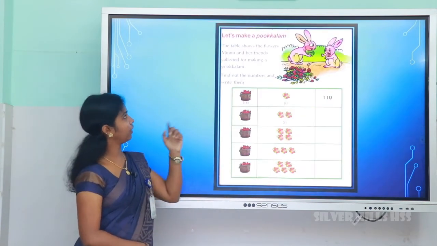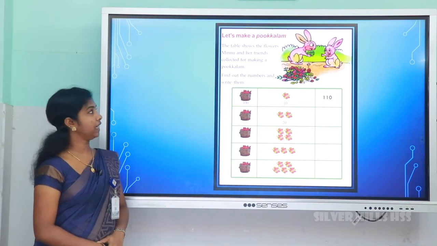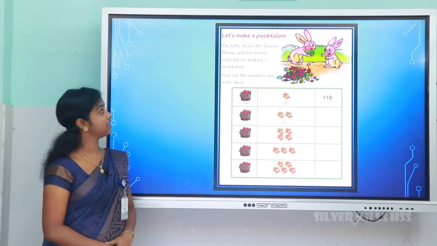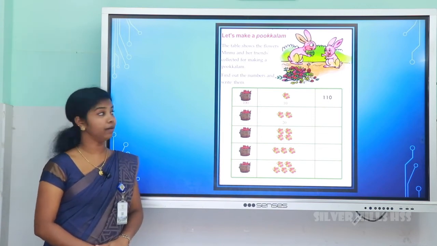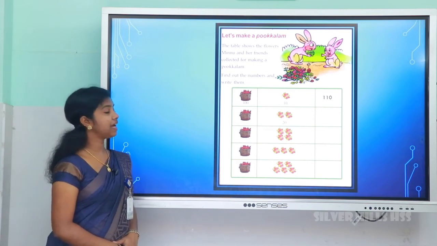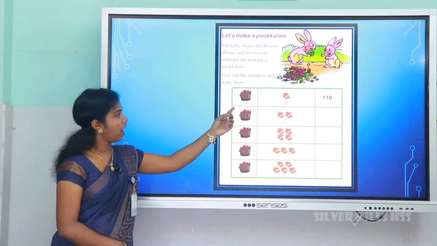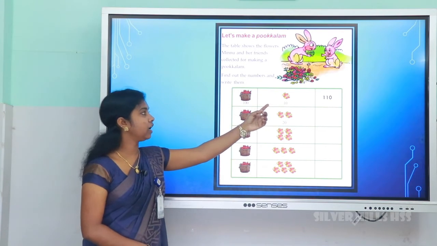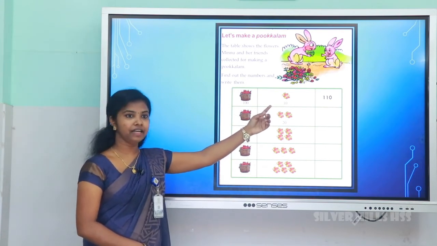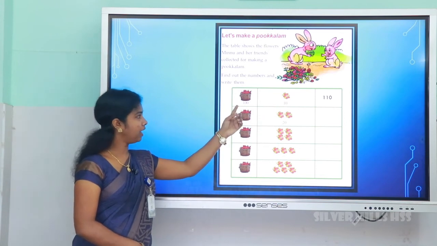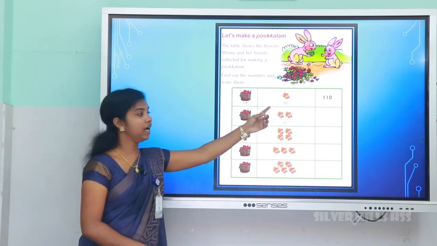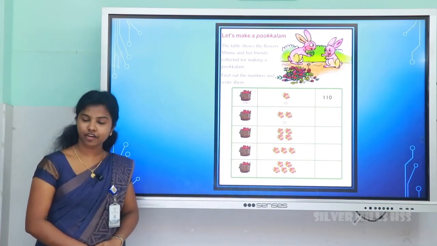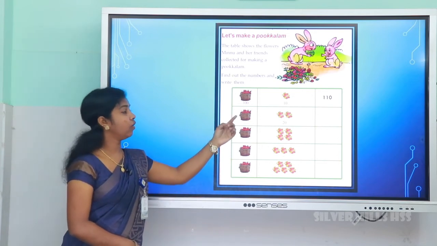So now children, look at this. Let's make a pookalam. The table shows the flowers Minnu and her friends collected for making a pookalam. Find out the numbers and write them. In one basket, 100 flowers are there, and outside a group of 10, right? Here 10. So 100 plus 10 is equal to 110. Total 110 flowers.